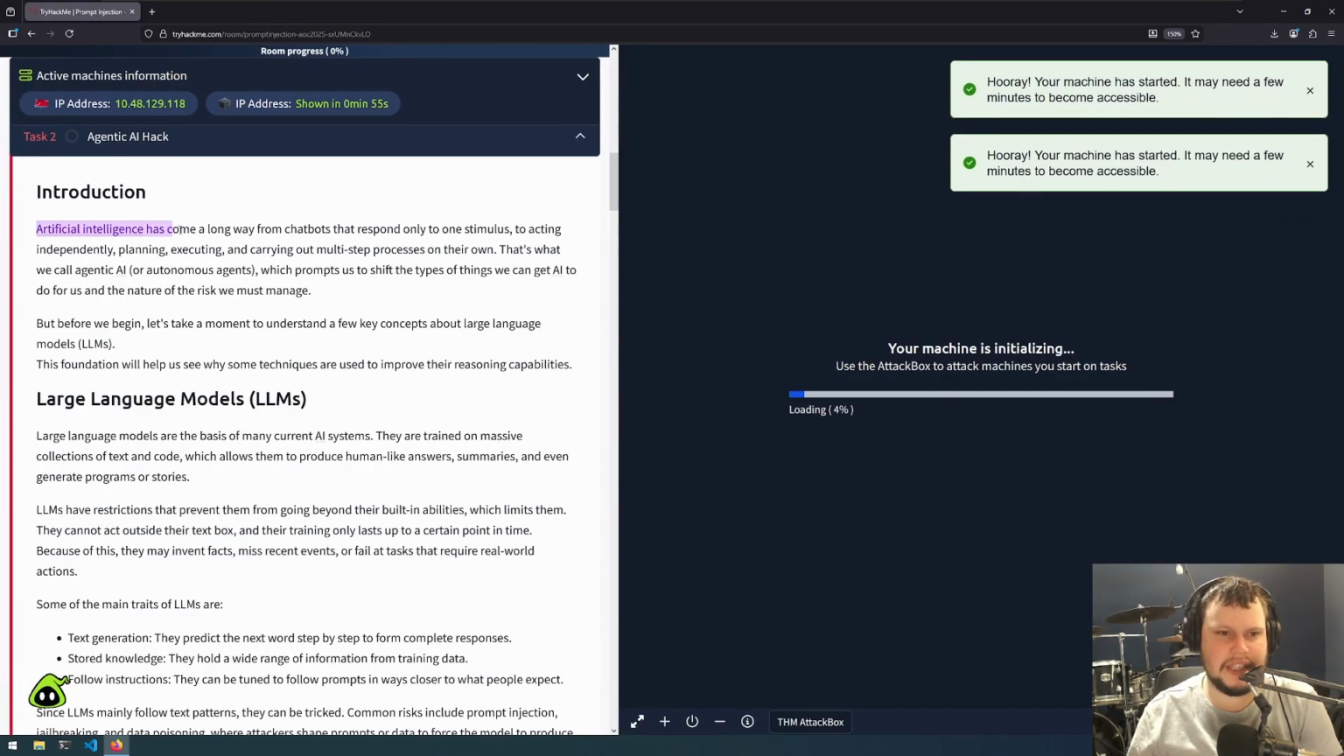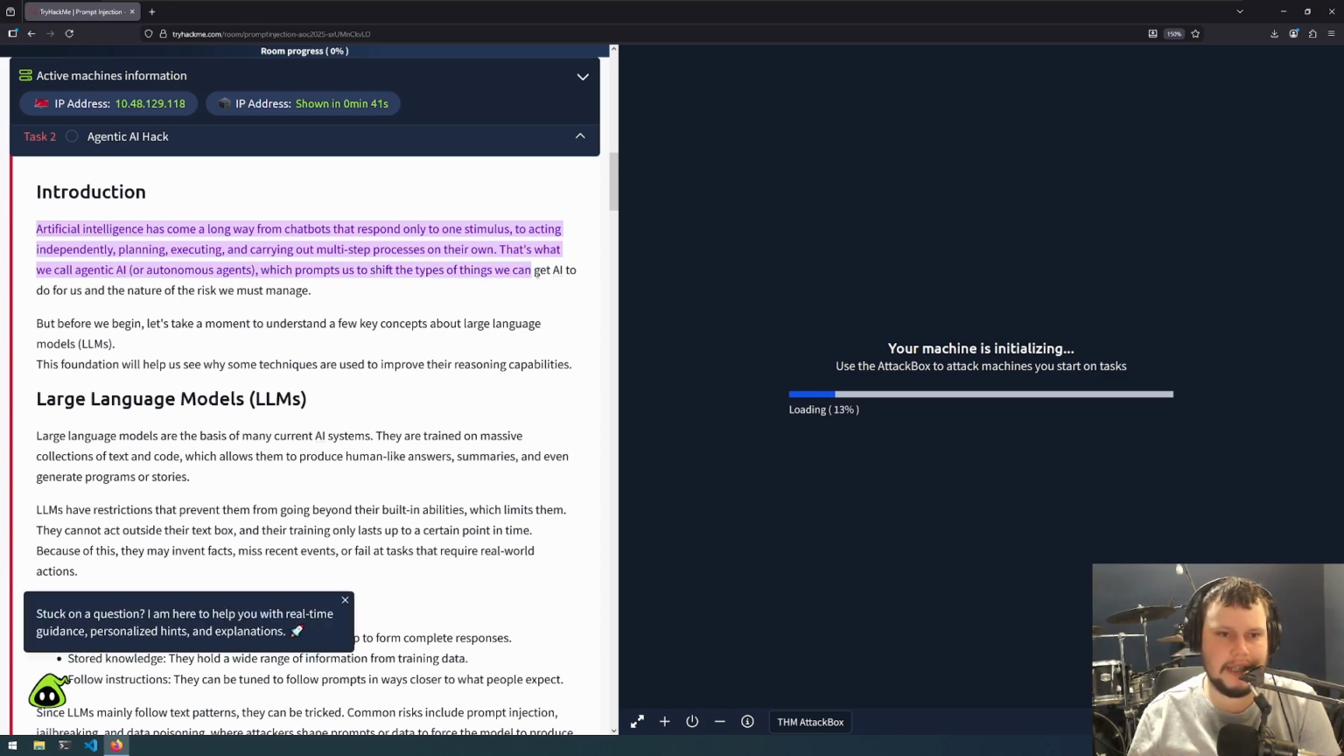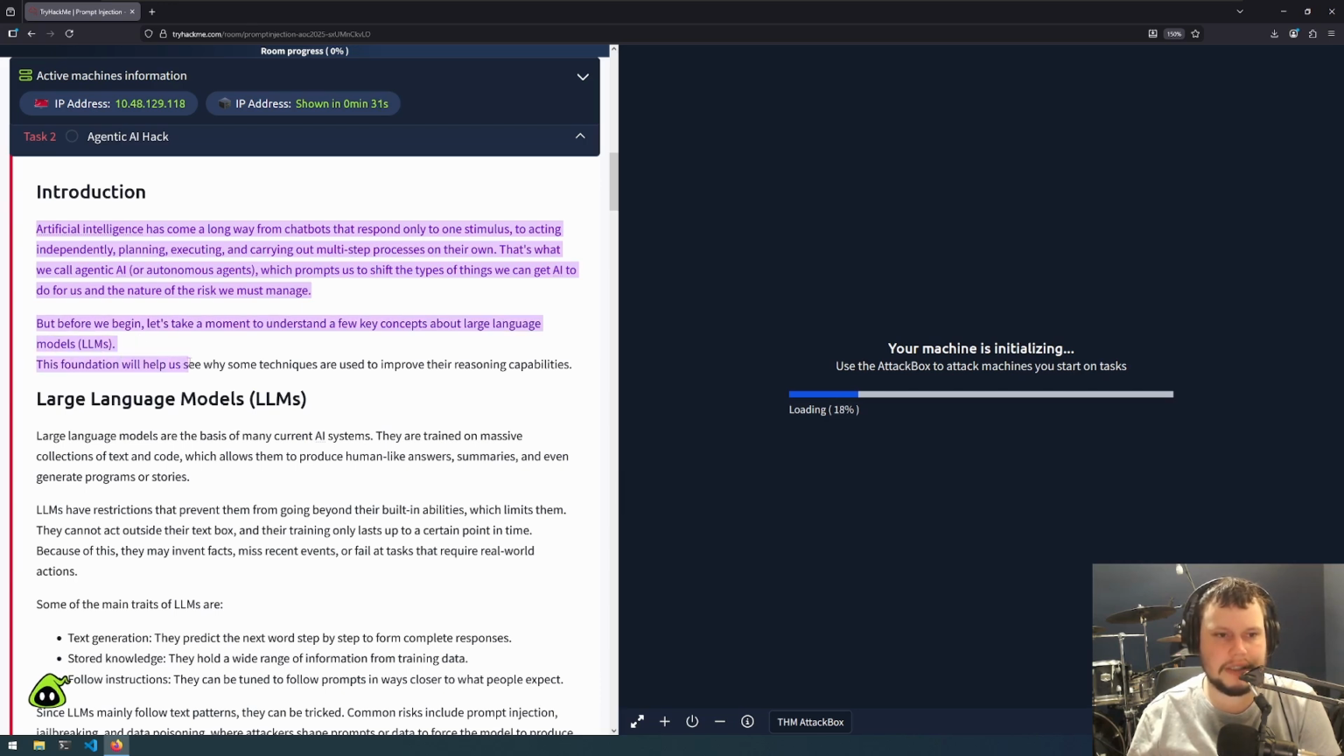Artificial intelligence has come a long way from chatbots that respond only to one stimulus, to acting independently, planning, executing, and carrying out multi-step processes on their own. That's what we call agentic AI, or autonomous agents, which prompts us to shift the types of things we can get AI to do for us and the nature of the risks we must manage. But before we begin, let's take a moment to understand a few key concepts about large language models. This foundation will help us see why some techniques are used to improve their reasoning capability.